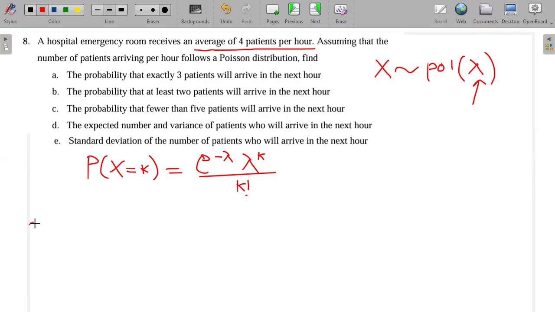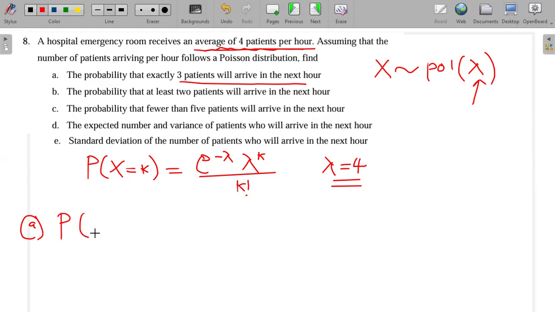Now on A, they're saying find the probability that exactly 3 patients will arrive. First of all, they've said this emergency room receives an average of 4 patients per hour, meaning my lambda is equal to 4. And here they're saying 3 patients, so my k is equal to 3.